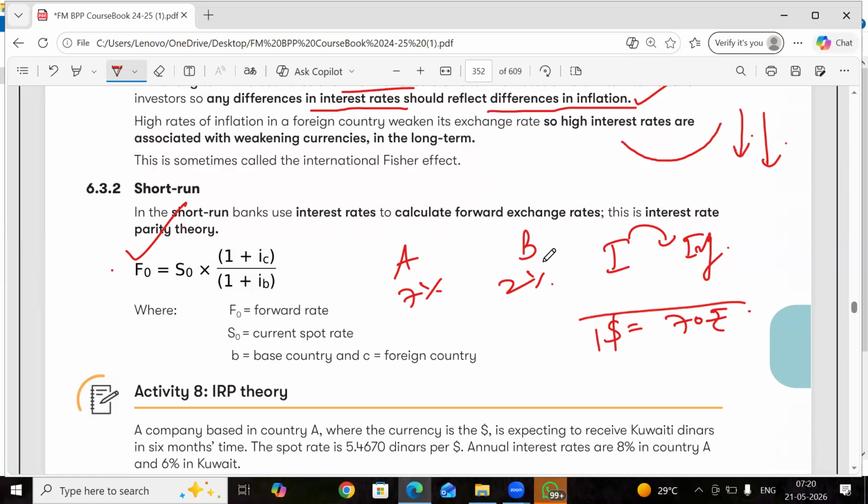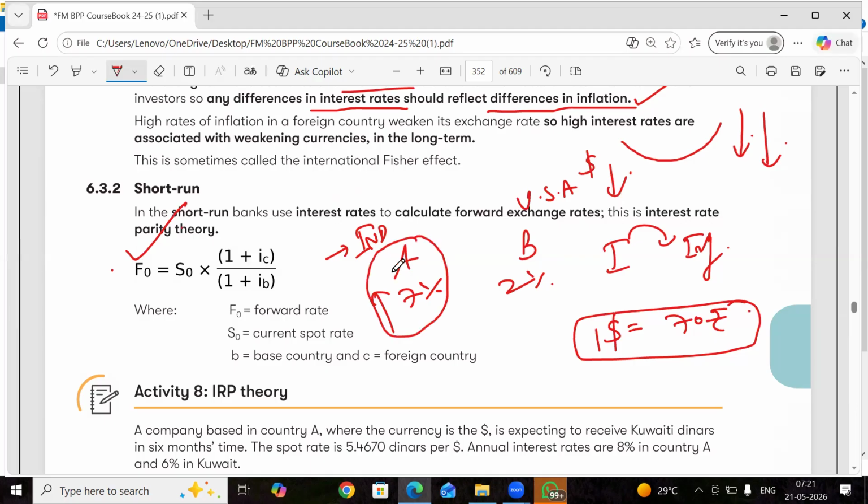Definitely, I can tell one thing. Country A is India and country B is the US. Country A's interest rates are very high. That means inflation is very high in country A. Country B's interest rates are 2%, that is the US dollar, and its inflation is very low. The country whose inflation is high, its interest rates will also be high, and this country's currency is going to fall in value, because the purchasing power will be less.